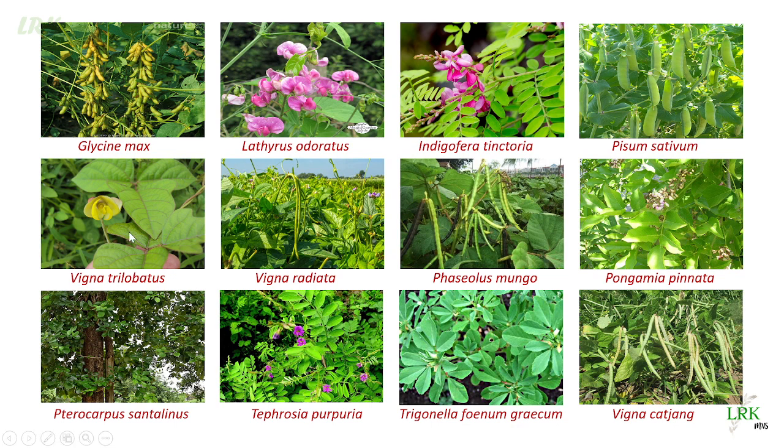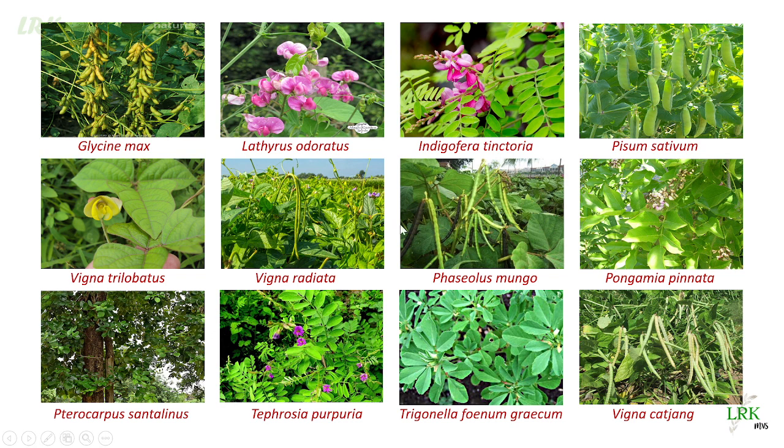This one, Vigna trilobata, is called Pillipesara, and in Hindi, Mungun, and in English we call it wild gram. This one, Vigna radiata, is called Pesalu, and in Hindi we call it Moong, and in English green gram is its common name.